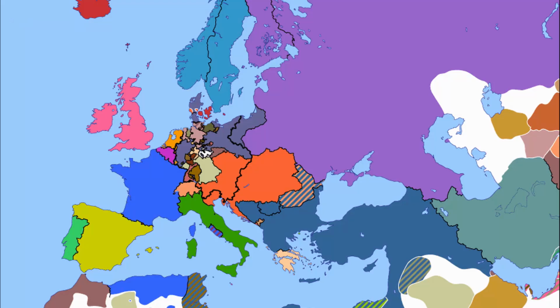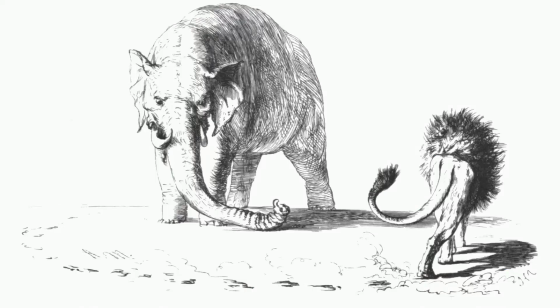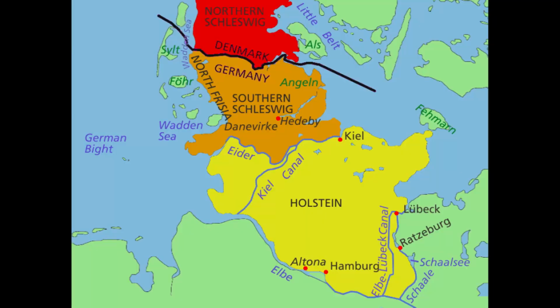A combined Prussian and Austrian victory did not change anything about their ongoing rivalry. Bismarck still wanted to kick Austria out of the German Confederation. After the victory against Denmark, Austria and Prussia had split up Schleswig and Holstein between them. But in 1866, Prussia invaded Holstein. Austria reacted by mobilizing the German Confederation against Prussia.